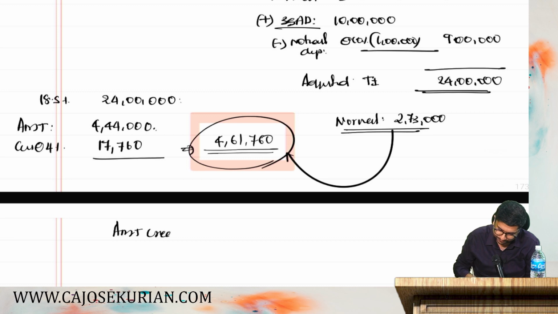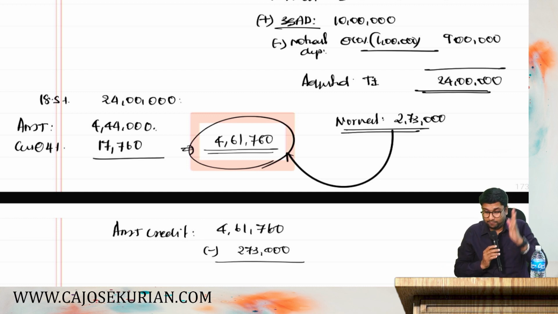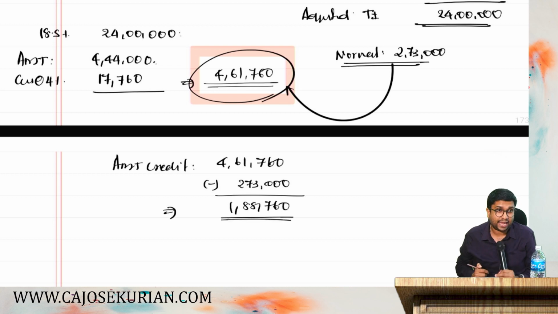That excess that you have paid on account of AMT is called what? AMT credit. AMT credit shall be 4,61,760 minus 2,73,000. That excess you have paid is called AMT credit. Now tell me, how much is the AMT credit in this example? 1,88,760 rupees is your AMT credit.